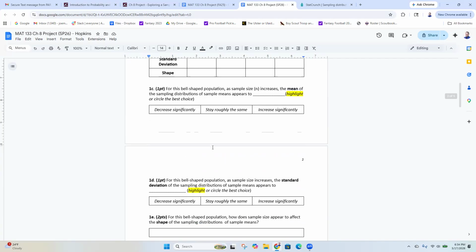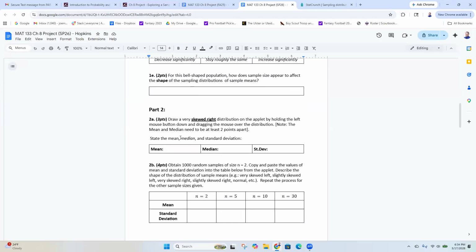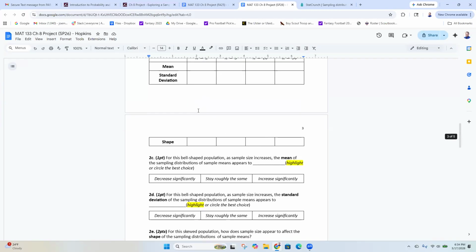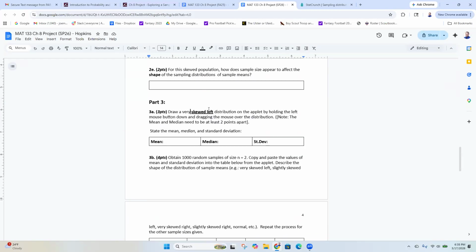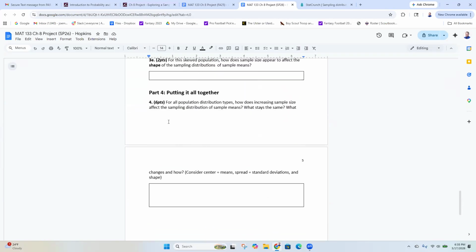As we do that, we're going to see what happens. Do things increase or decrease significantly? Part 2, we're going to do the same thing with a skewed right distribution. And then part 3, the same thing with a skewed left distribution. And then part 4, we're just going to wrap it all up. So this project's a little repetitive, but that's okay.